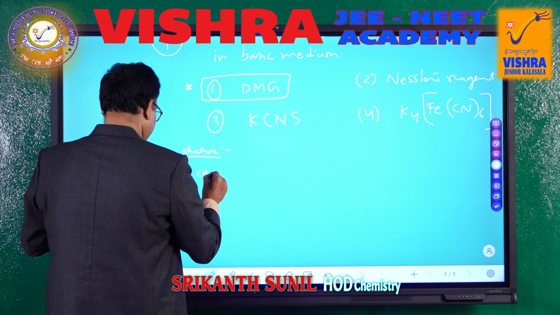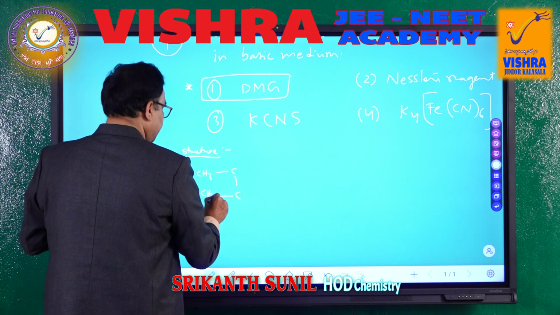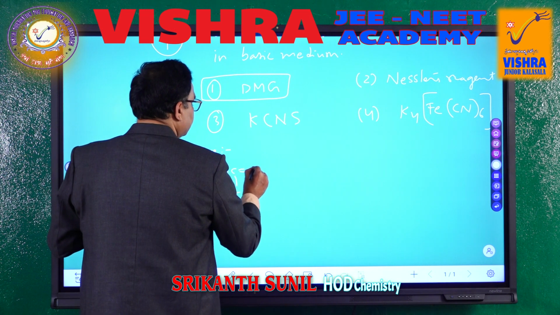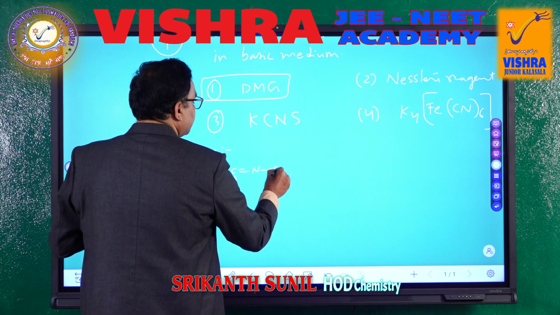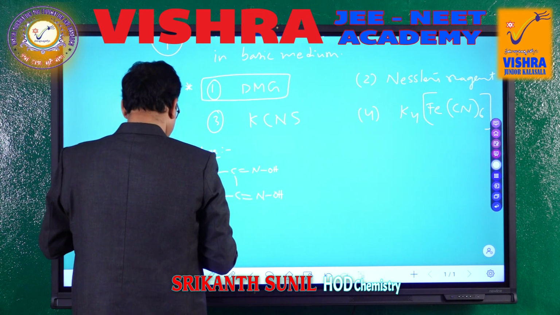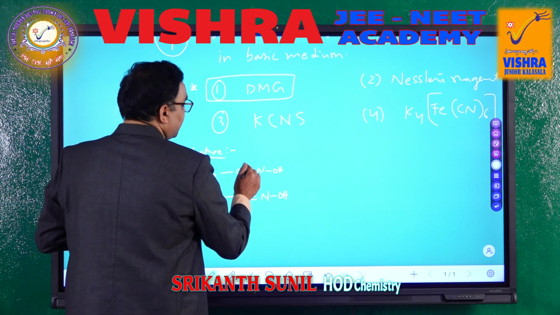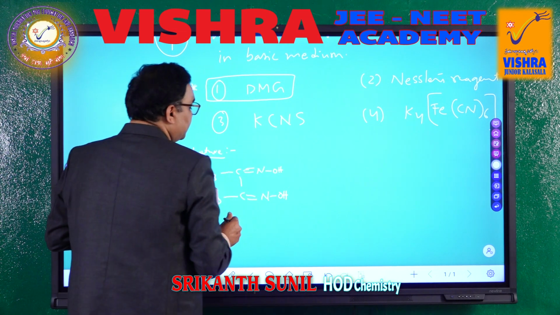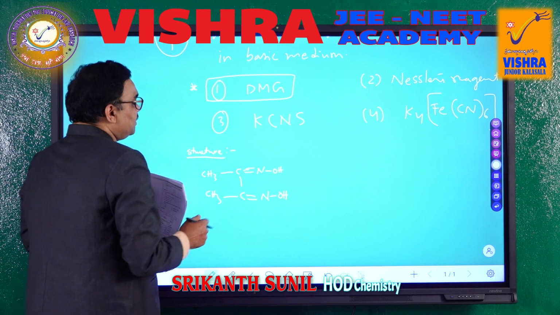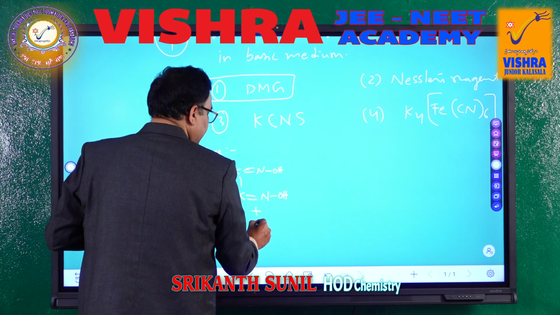CH3 attached to carbon and carbon, here CH3, and here there is a double bond with NOH, here there is a double bond with NOH. This is dimethylglyoxime. This one is an oxime. So this compound, when it reacts with nickel,